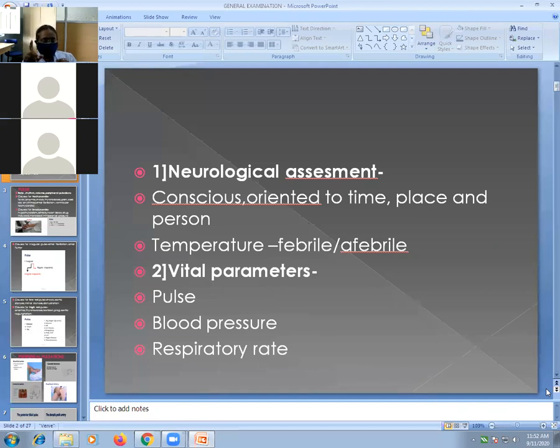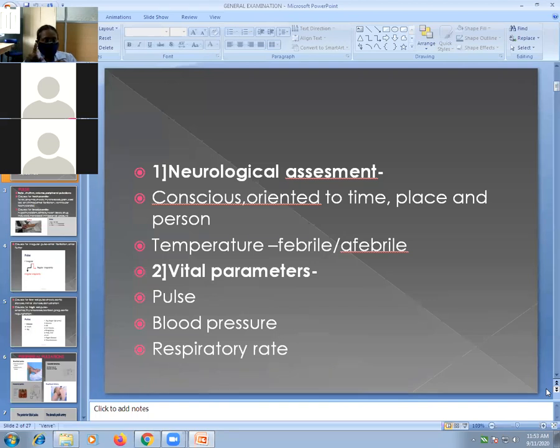So in your neurological assessment, the patient is conscious and oriented. Now orientation about time, place and person. The patient should be oriented about the time; he should know the time. He should know the place where he is, and he should identify the persons with him or the relatives with him. So your first line in general examination is: patient is conscious, oriented to time, place, and person.